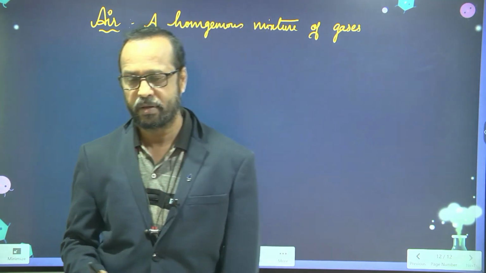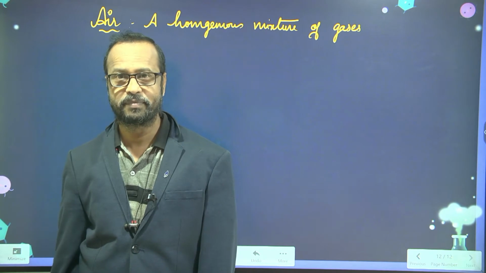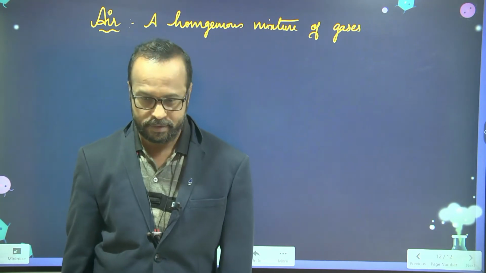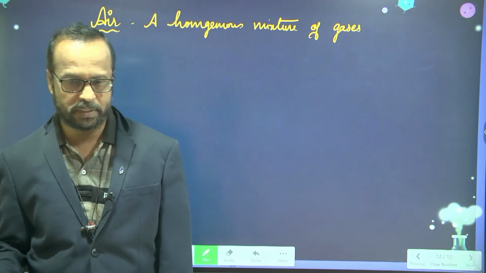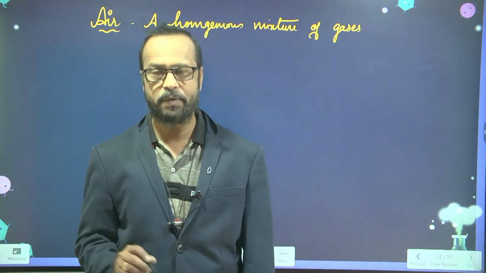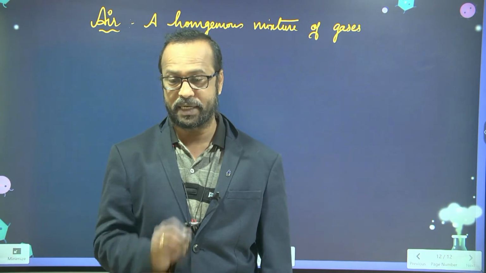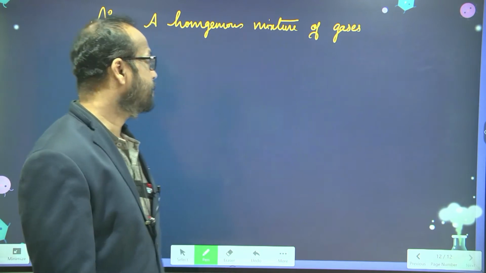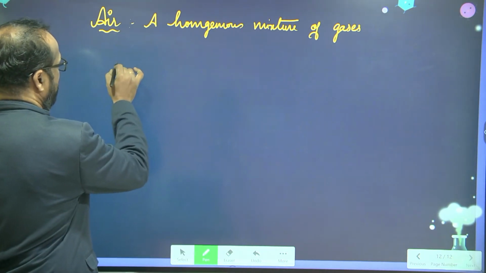What is meant by the homogeneous mixture? What is meant by the mixture? Sir, mixture is a combination of two or more compounds. Yes, so a combination of different compounds is called a mixture. So here air is a mixture of gases. What are the important gases present in the air? Sir, oxygen, nitrogen, hydrogen. Very good. And the carbon dioxide.